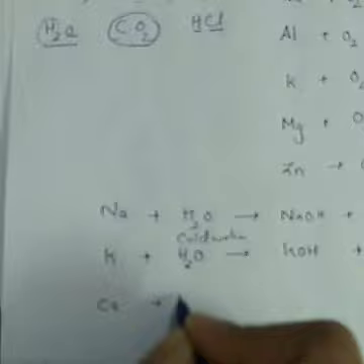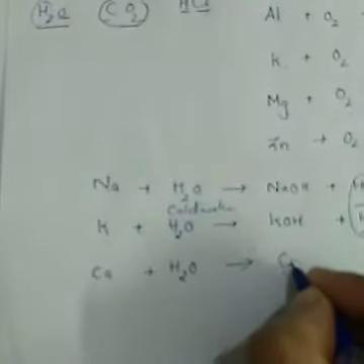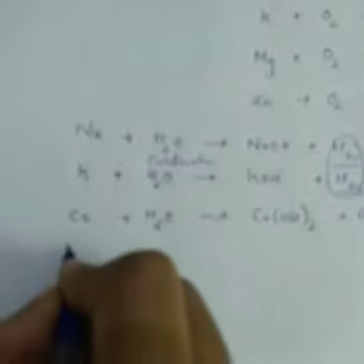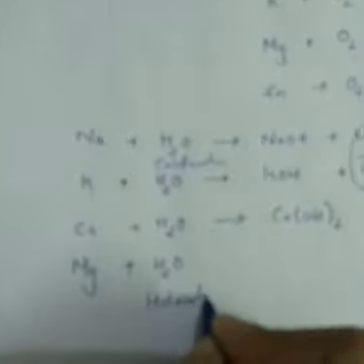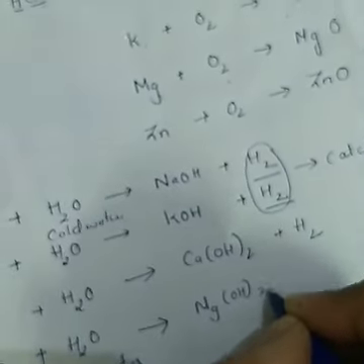Calcium at room temperature only, cold water, it forms calcium hydroxide plus H2. Similarly, magnesium. Magnesium does not react with the cold water, it reacts with the hot water. You have to indicate which kind of water you are taking, either cold or hot. What does it form? It forms magnesium hydroxide plus hydrogen gas.